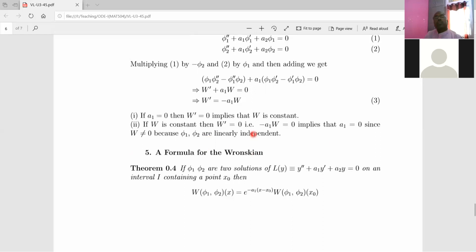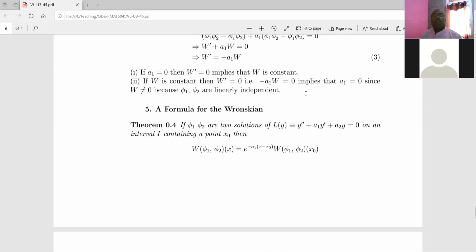Okay, linearly independent and linearly dependent. So let us proceed to the next article. The next article is the formula for the Wronskian. Here we have only one theorem in this article.